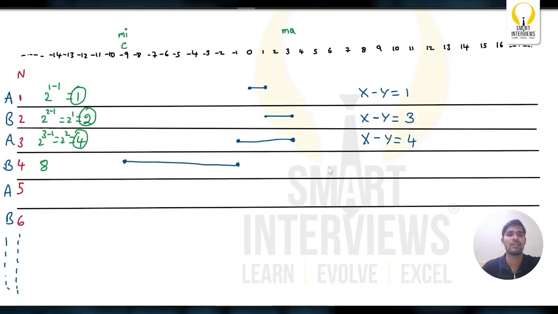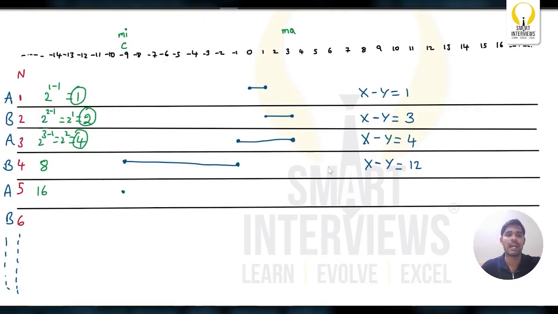The minimum value will be minus 9. What's the difference here? x minus y, nothing but the maximum element minus the minimum element. The difference is 12 here, 3 minus minus 9, which is 12. The current score is at minus 9. It is Alice's turn. How much can she add or subtract? 16.